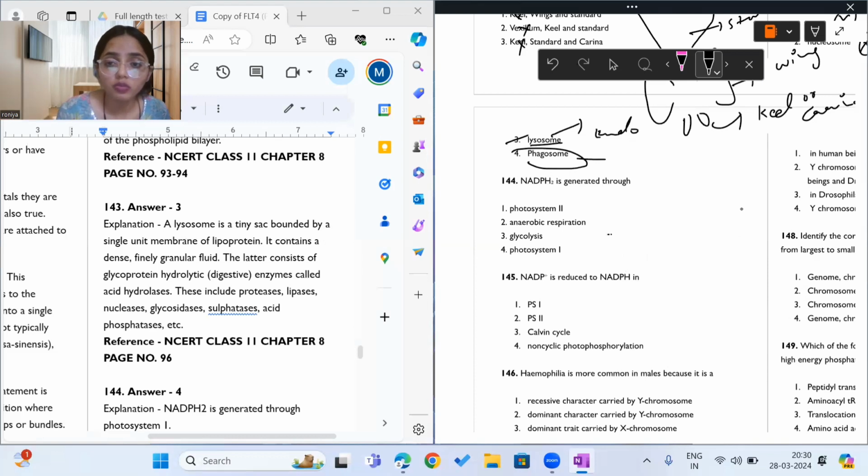Moving to question 144: NADPH2 is produced through what? Yes, so through photosystem 1. Remember, above we discussed the Z scheme and cyclic photophosphorylation? Can you recall? Yes, in cyclic photophosphorylation, there is no production of NADPH. If you can't recall, move back.